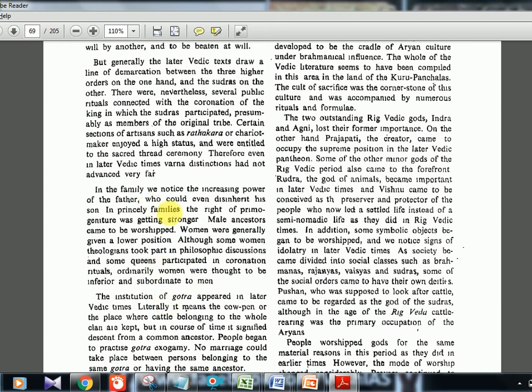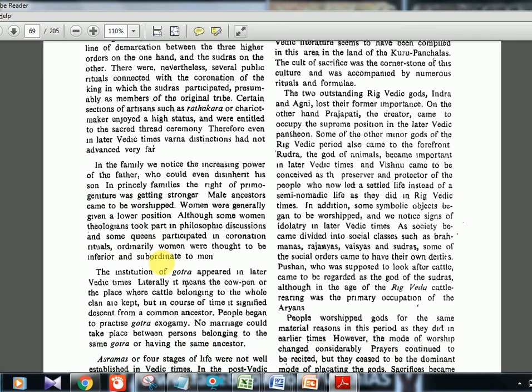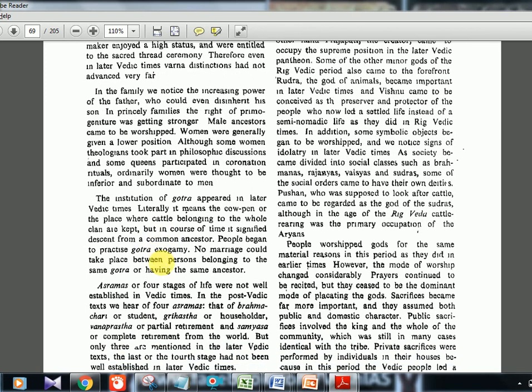Now the male dominance again increased in the society. Because last time we saw females had a little bit of importance. They participated with their husbands in the rituals and sacrifices, and even in assemblies. But now the males are being worshipped also. The male ancestors are worshipped. Woman is given a lower position, and some queens participate in the coronation rituals, but in the normal society, females did not have any rights. They were considered inferior.